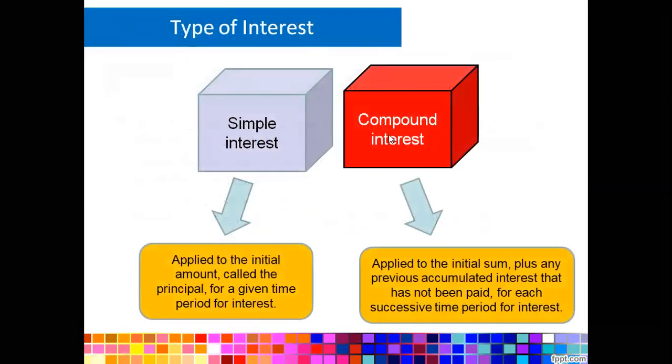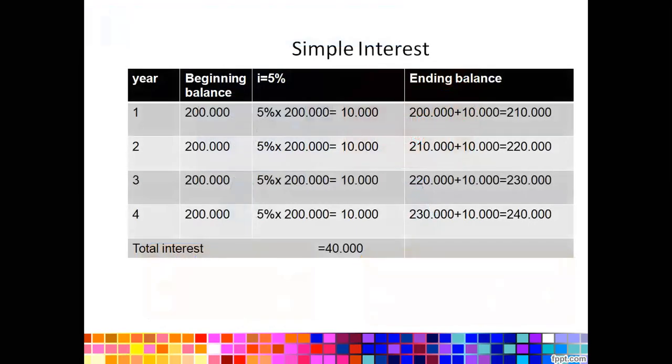There are two types of interest, the simple interest and the compound interest. The difference between simple interest and compound interest is located in the system itself. The simple interest is applied to the initial amount, but the compound interest is applied to the former balance, or the former initial amount. Let's take a look at the examples.